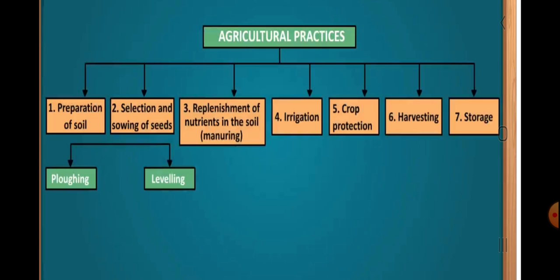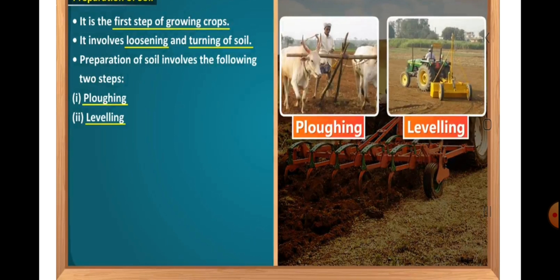The various agricultural practices require certain tools or implements which are called agricultural implements. And in this chapter, we will describe all the agricultural practices in detail to know about how food is produced on a large scale. So starting from the first one, that is the preparation of soil.